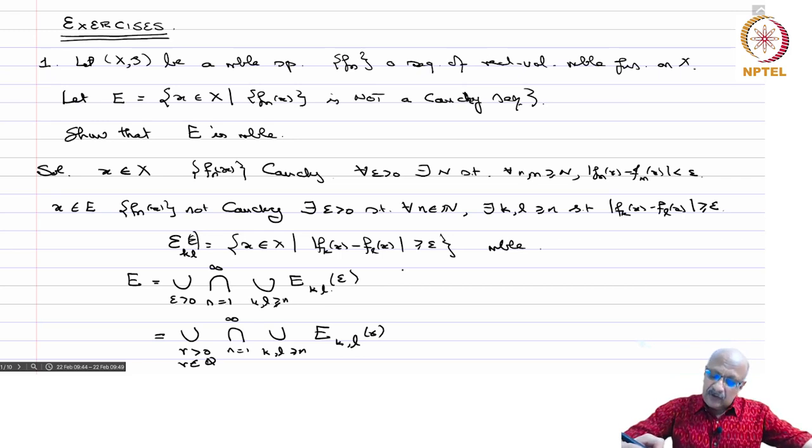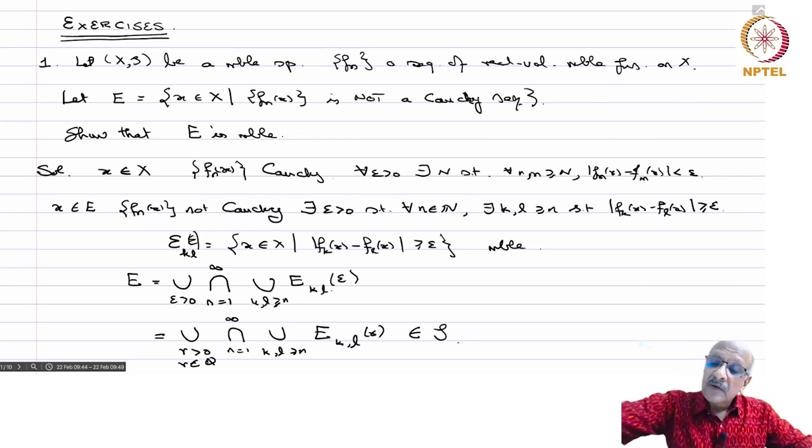There is a rational less than epsilon, and therefore it will definitely be in this set. Conversely, this is a subset of this, that is obvious, and therefore these two sets are equal. Now everything here is countable: rationals are countable, n equals 1 to infinity, k, l greater or equal to n. All these are countable operations on sets in S, and therefore this belongs to S, and therefore it is measurable.